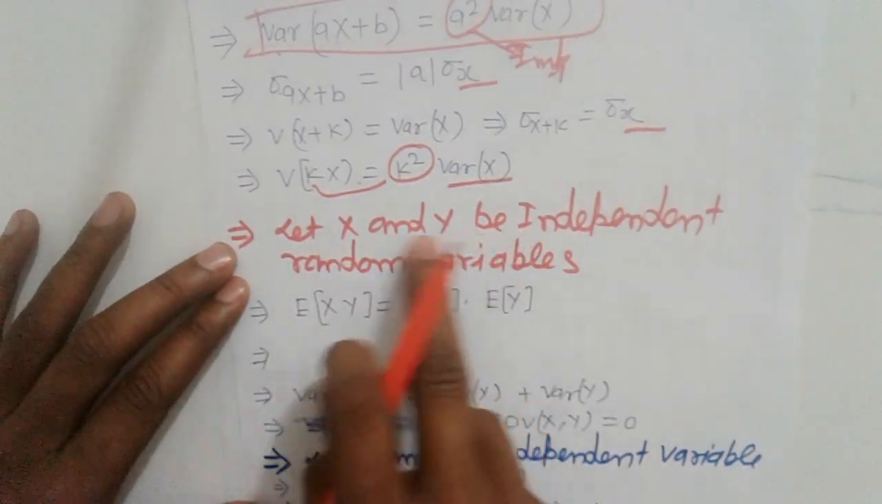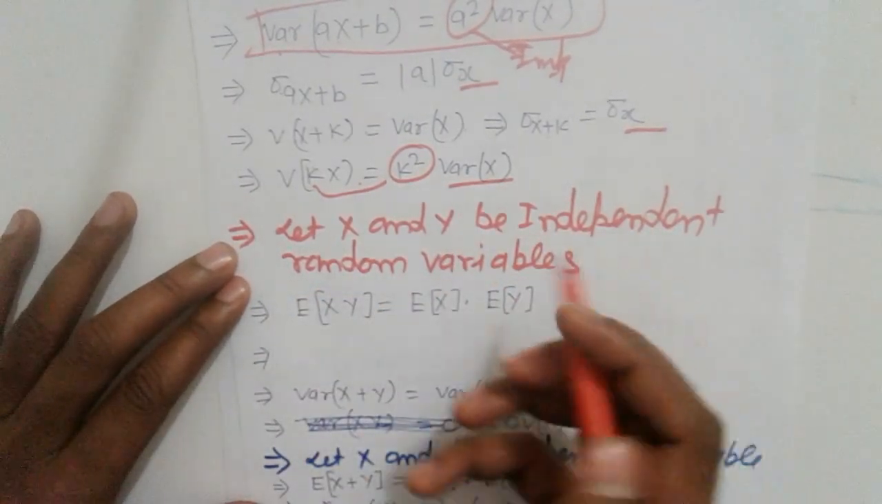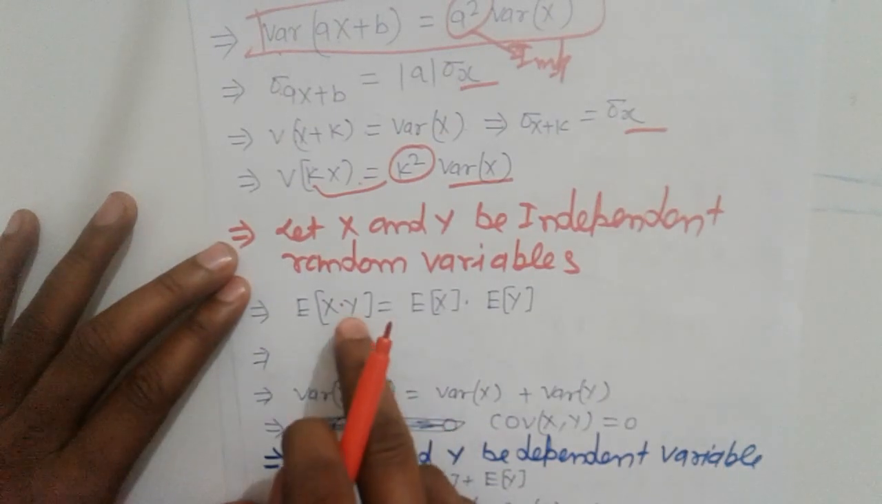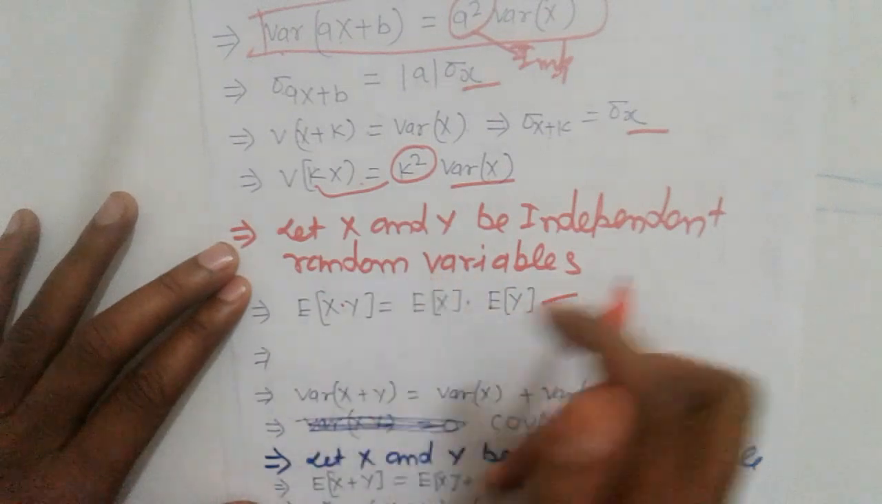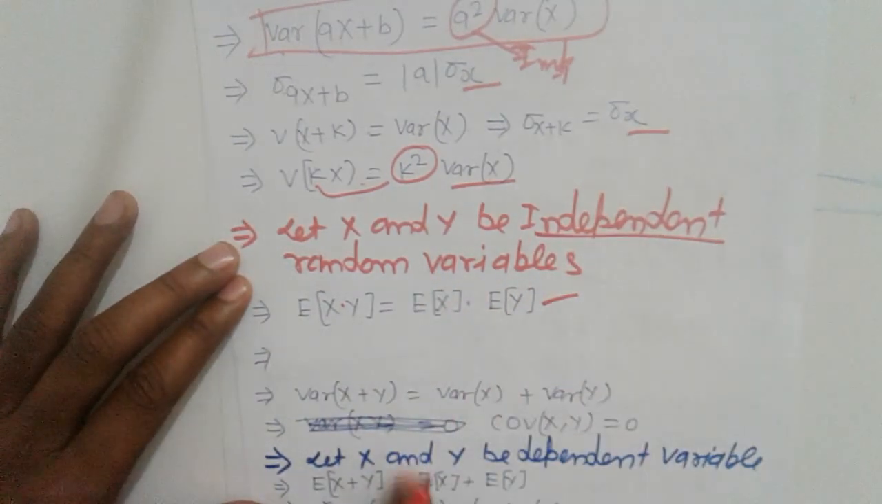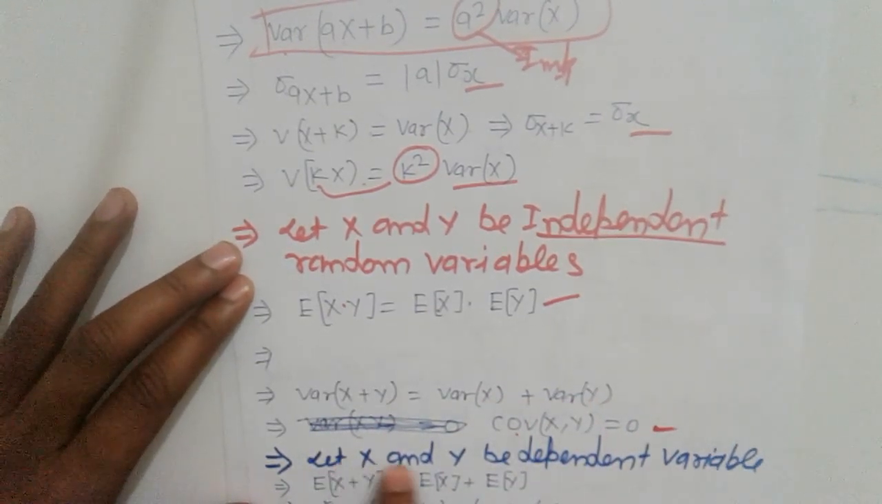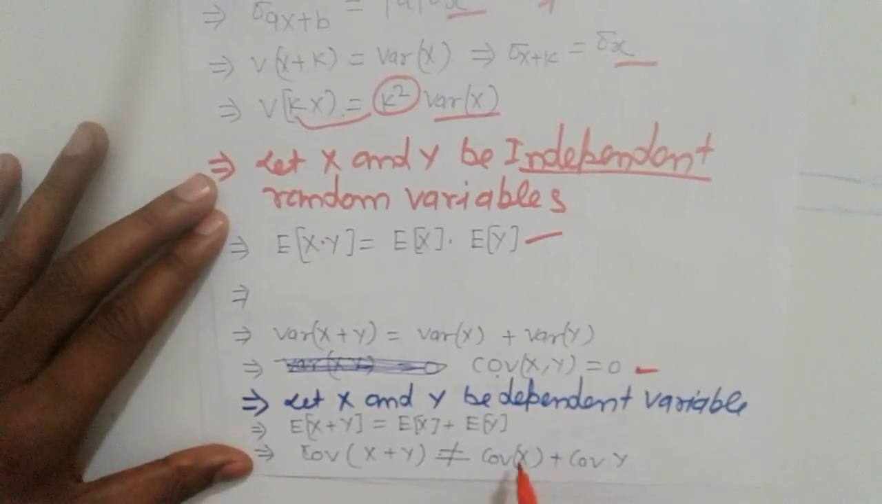Let X and Y be independent random variables. In that case, E[XY] equals E[X] times E[Y]. Then the variance of X plus Y is the variance of X plus the variance of Y, and the covariance of X and Y is 0. If X and Y are dependent variables, then the covariance of X and Y is not equal to this.